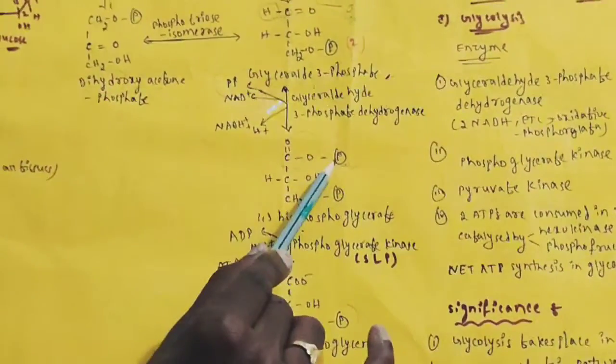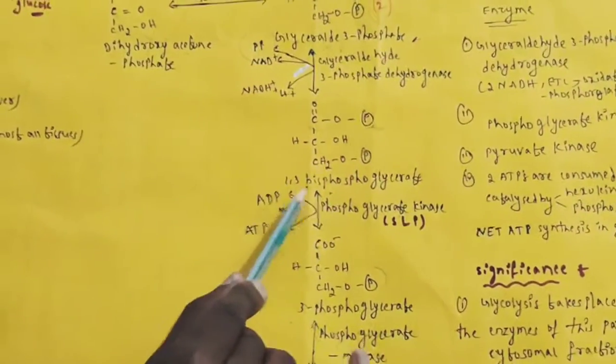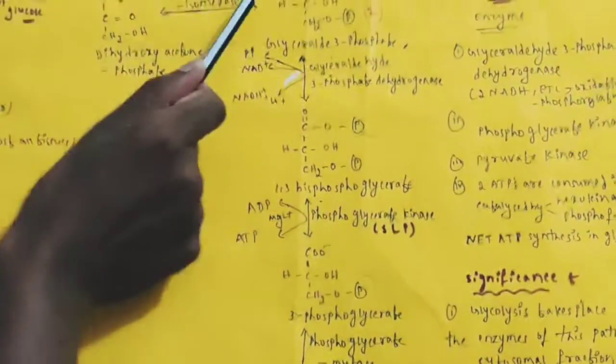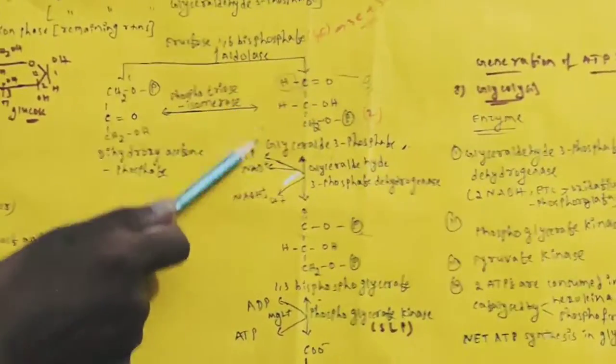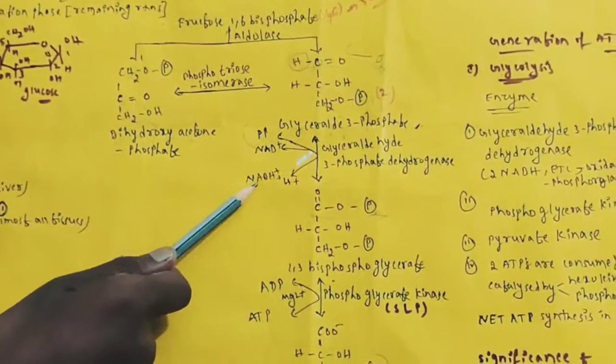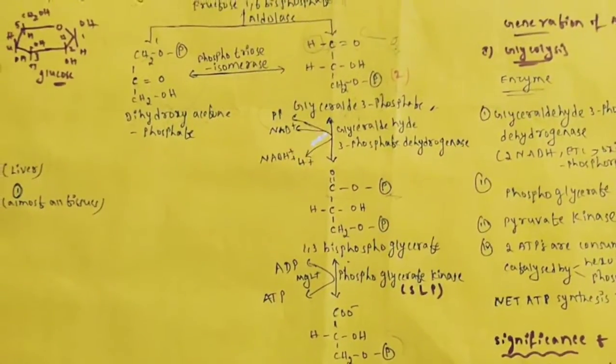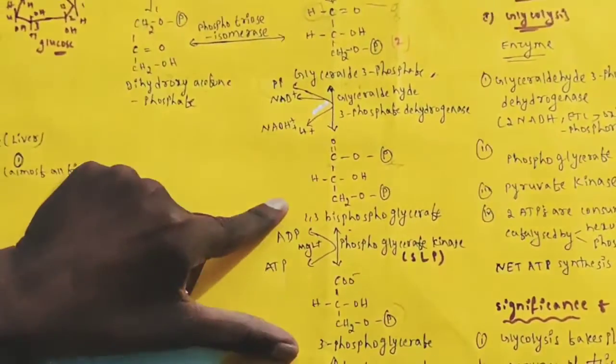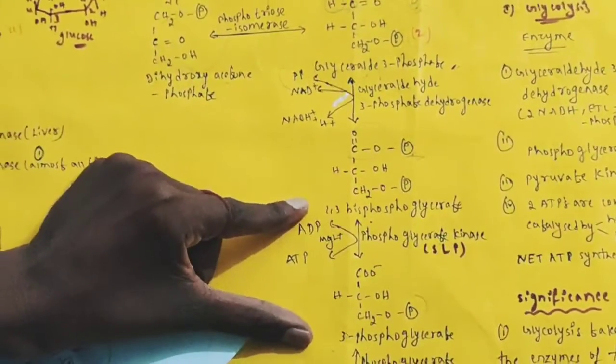In 1,3-bisphosphoglycerate, the first carbon has a phosphate and the third carbon has a phosphate. That's the bisphosphoglycerate. Whatever hydrogen comes from this carbon will be gained by NAD and converted to NADH plus H plus. Then 1,3-bisphosphoglycerate is converted to 3-phosphoglycerate.